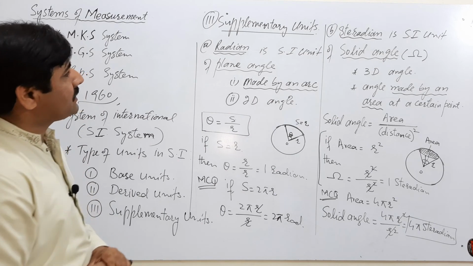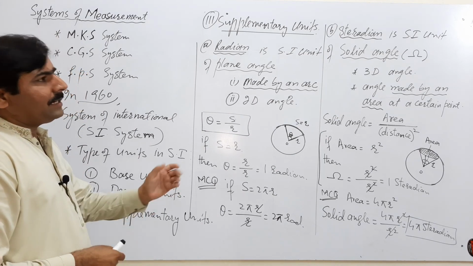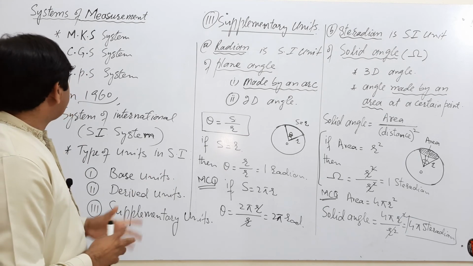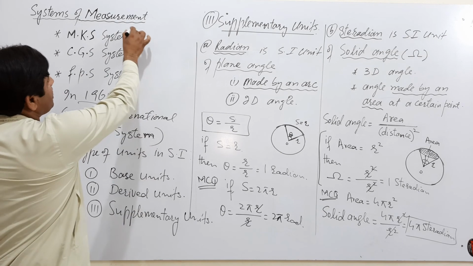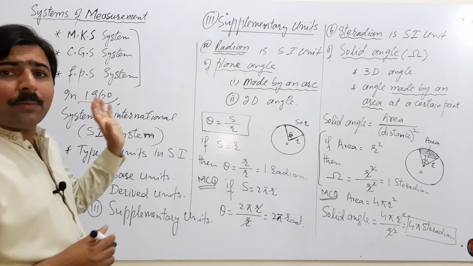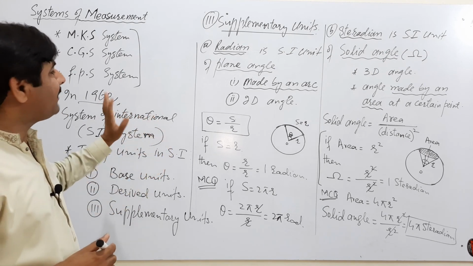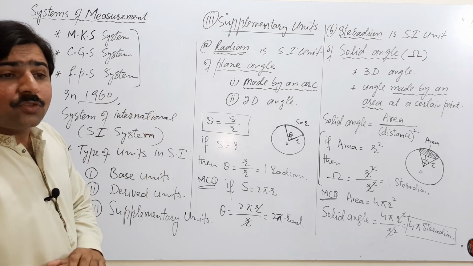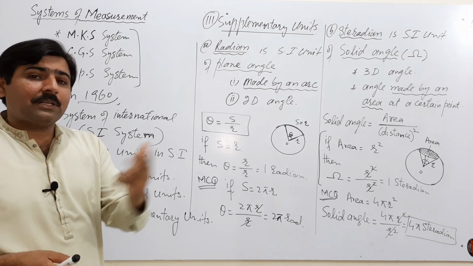Now we have completed our topic. I revise a little bit. We have studied the three systems of measurements. The important thing for a shopkeeper, for a businessman, for a physicist, for a chemist, for every person in the world is to correlate the units from one system to the other system.